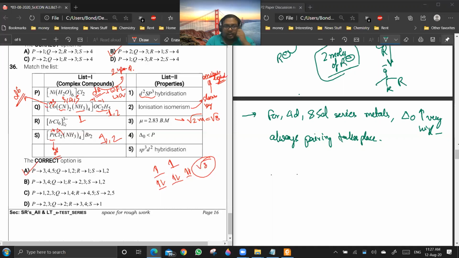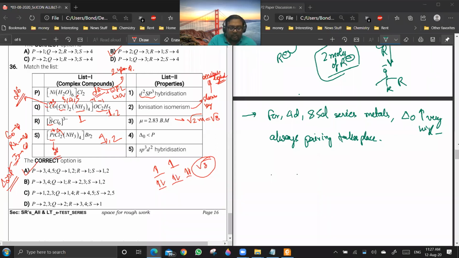Okay, then R, IrCl6 3-. Iridium belongs to the 5d series; this is 3d series, this is 4d series, this is 5d series metal. For this, always remember that delta naught will always be greater than pairing energy. So always pairing will take place, and it will always form low spin complexes wherever it has the option.